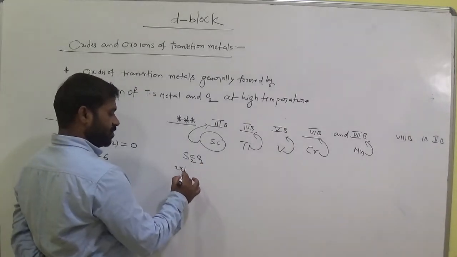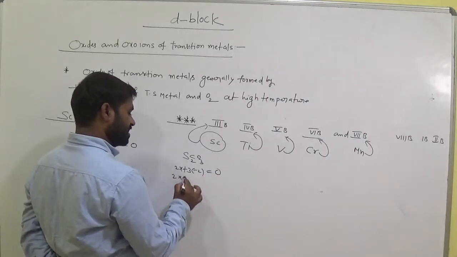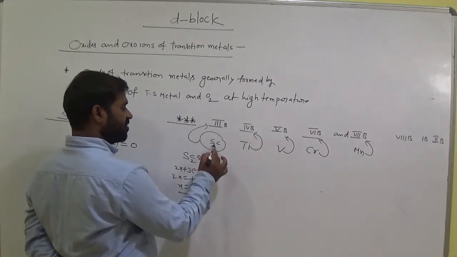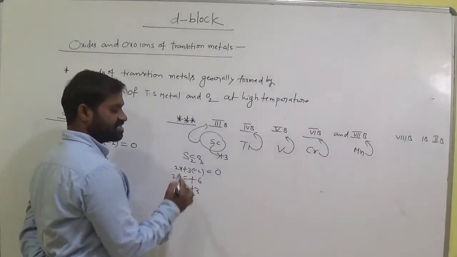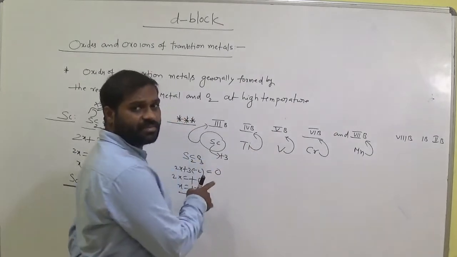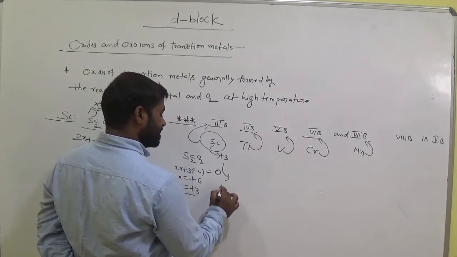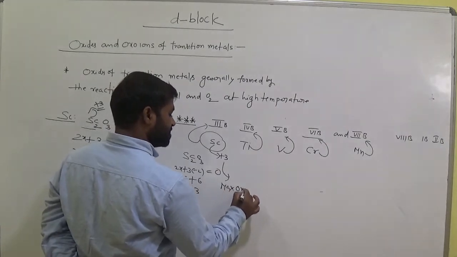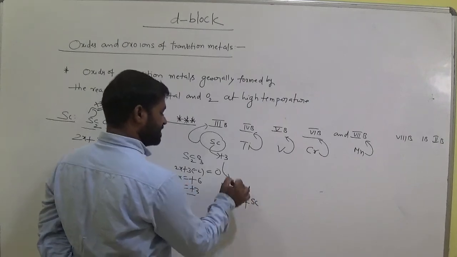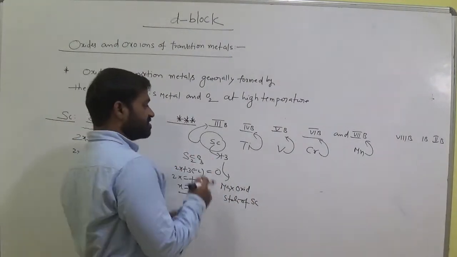Okay. So now let us calculate oxidation state of scandium in Sc2O3. How much is it? 2x plus 3 into minus 2 equals 0. Then 2x equals plus 6. X equals to how much? Plus 3. Oxidation state of scandium here is plus 3 in this compound, am I right? This is the maximum oxidation state of scandium. Plus 3 is the maximum oxidation state of scandium.